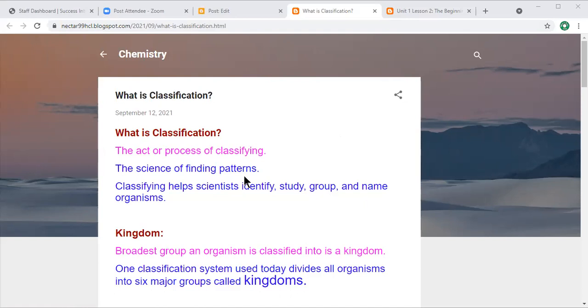The science of finding patterns: classifying helps scientists identify, study, group, and name organisms. That is a simple definition and the easiest way to understand classification. It is a process that helps you find the common characteristics, or the pattern, between them.